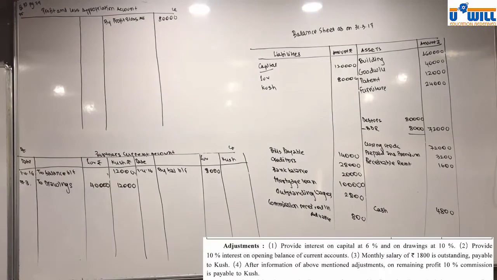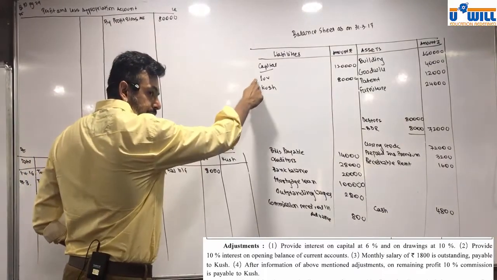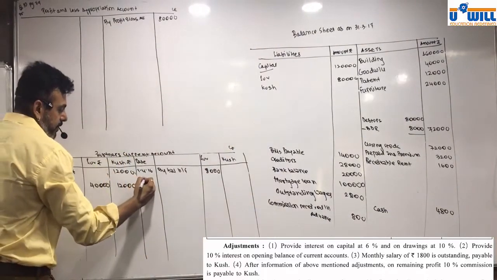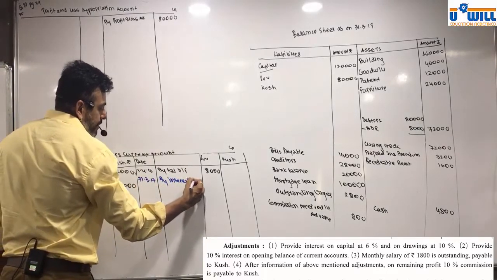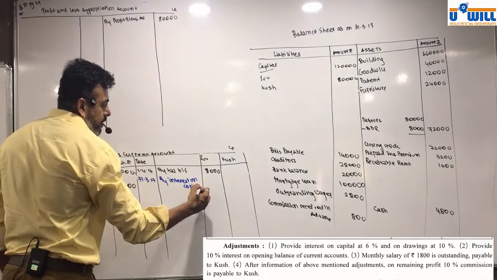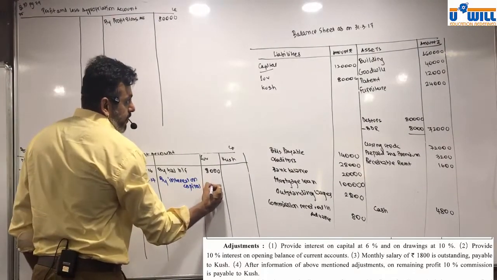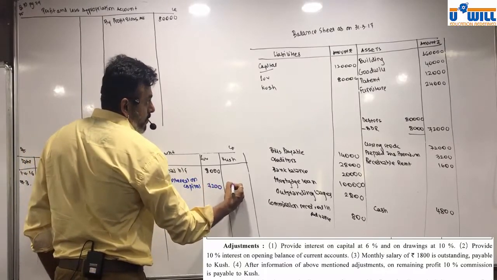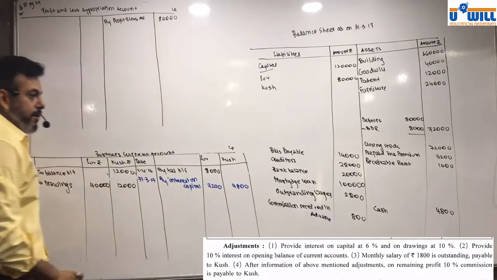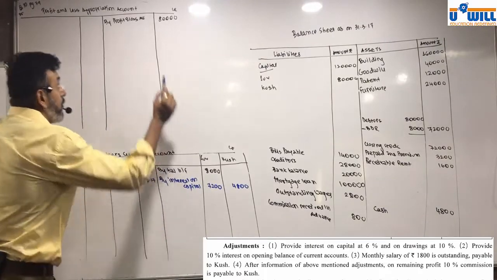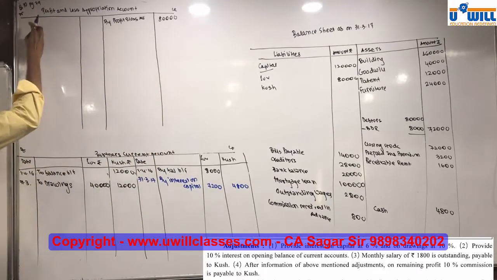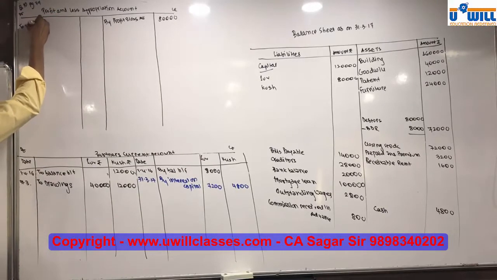Let's start with adjustments. Interest on capital 6%. So the interest on capital, by interest on capital. What's the percentage? 6%. 7,200, 4,800. Partners current account credit, profit and loss appropriation account debit, to interest on capital.